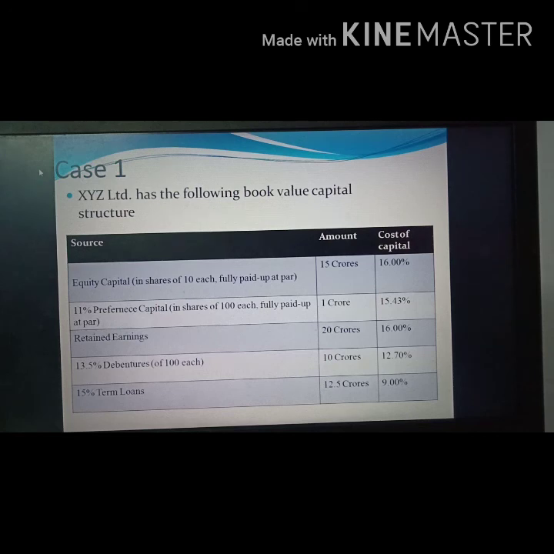That means the specific cost KE is given as 16%. 11% preference capital in shares of 100 each fully paid up at par: its amount is 1 crore, and the cost of capital, that is KP, is given as 15.43%. Retained earnings 20 crores: the cost of retained earnings, KR, is given as 16%.